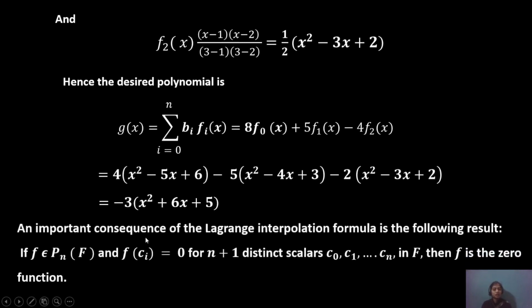An important consequence of the Lagrangian interpolation formula is the following result: if f is an element of Pn and f(ci) equals 0 for n plus 1 distinct scalars c0 to cn, then f is always the zero function. This is the Lagrangian interpolation formula, and the best easy way to solve with this method is to use it as a technique. Sometimes it will involve multiplying the values to get the equation.